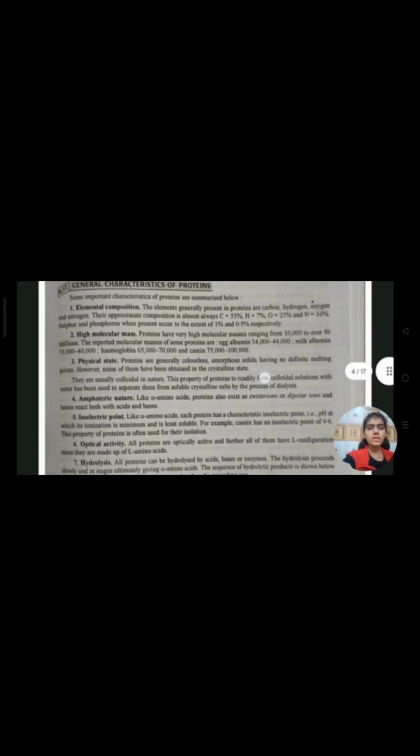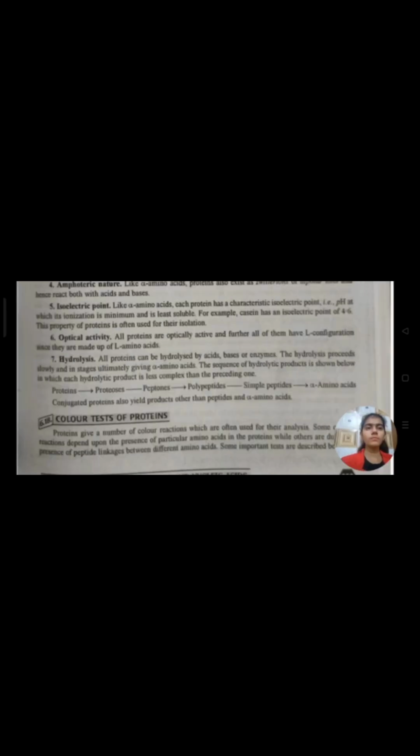Sixth characteristic is optical activity. All proteins are optically active and further all of them have L configuration since they are made up of L amino acids. Seventh characteristic of proteins is hydrolysis. All proteins can be hydrolyzed by acids, bases or enzymes. The hydrolysis proceeds slowly and in stages, ultimately giving alpha amino acids.